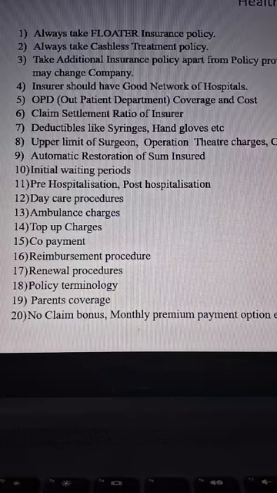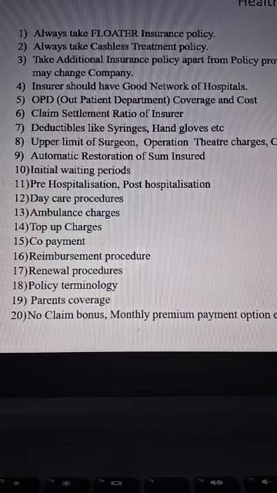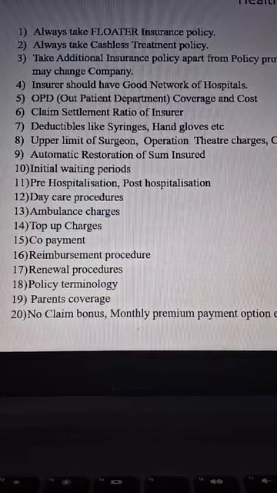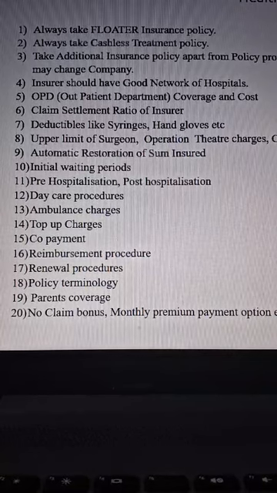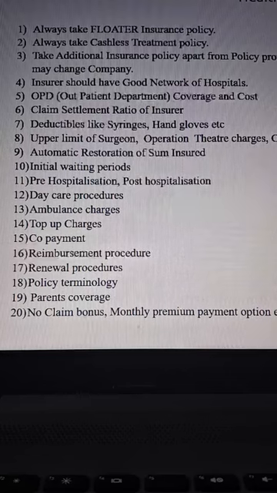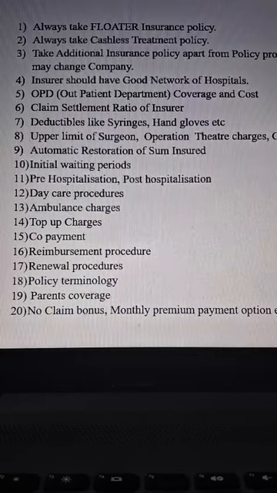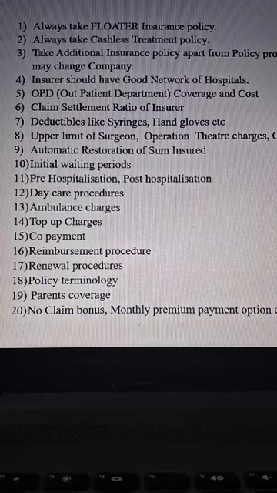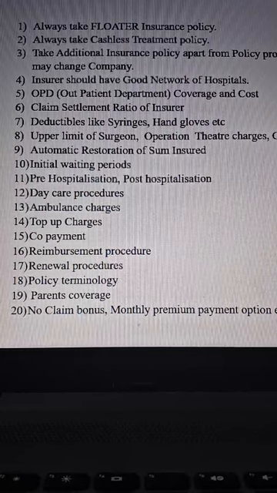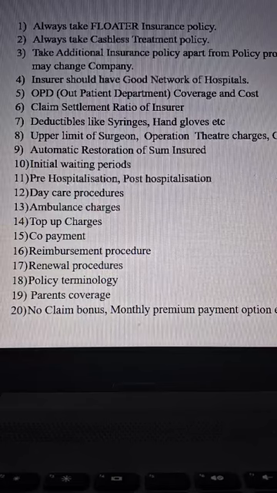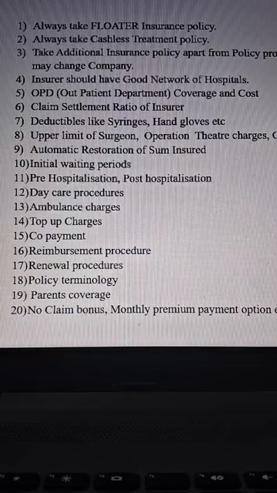And automatic restoration of sum insured. That means if a person has taken, let us say, a 5 lakh insurance policy, and one member out of 4 is hospitalized, 3 lakhs is exhausted, and another claim arises for another 3 lakhs. So the total is 6 lakhs, but the sum insured is only 5 lakhs. So the balance will be restored automatically. Some companies are offering that automatic restoration.